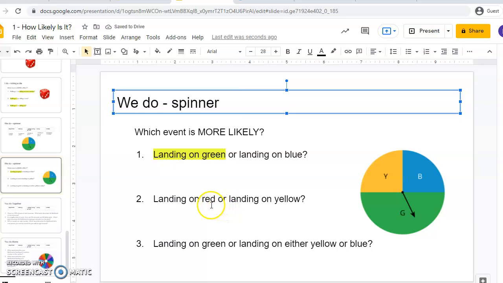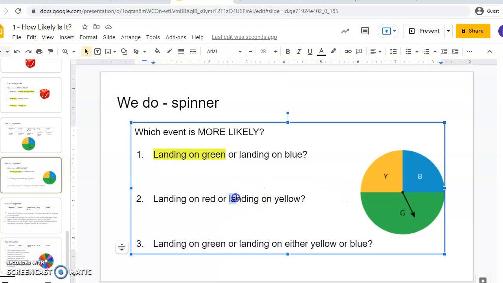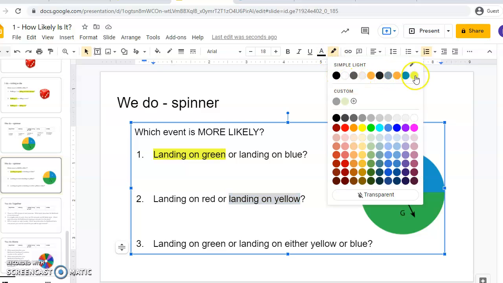What about landing on red or landing on yellow? Well, landing on yellow is not super likely, but landing on red's impossible. So even though yellow is not very likely, it's certainly more likely than landing on red.